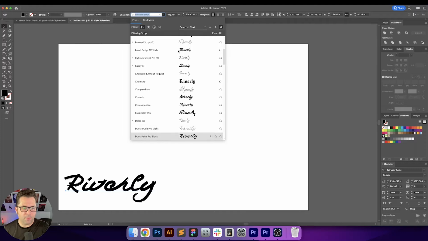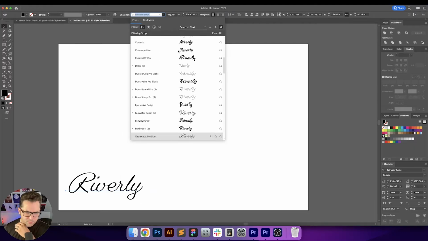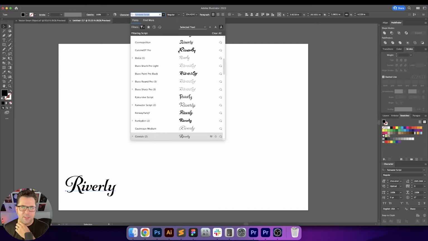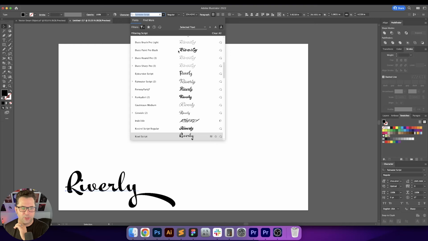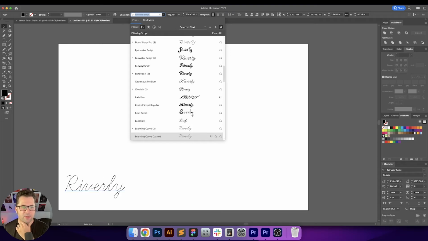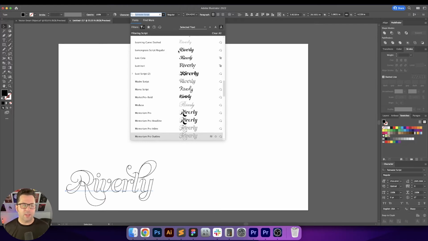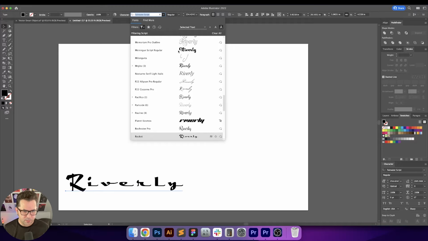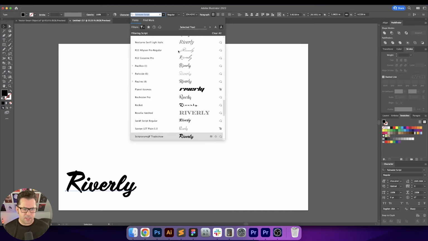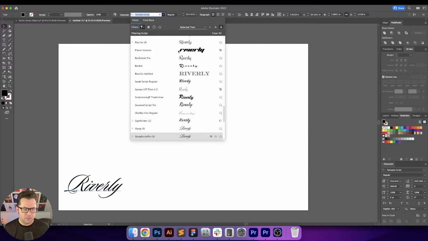Some of these are cool, but you have to be really careful when you're choosing a script font, because if you had two different words that you're going to be working with, then you obviously have to keep in mind all the different placement for different words and different fonts and things like that. None of these are really jumping out to me though, but I want to see.